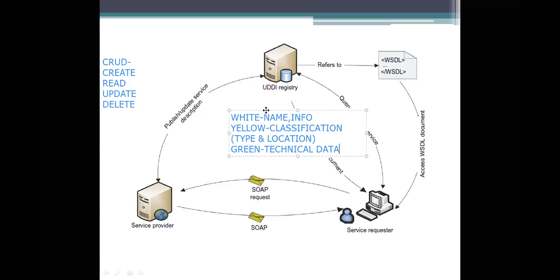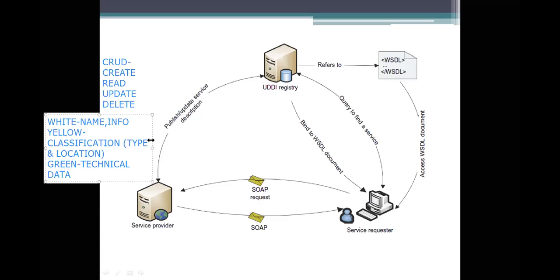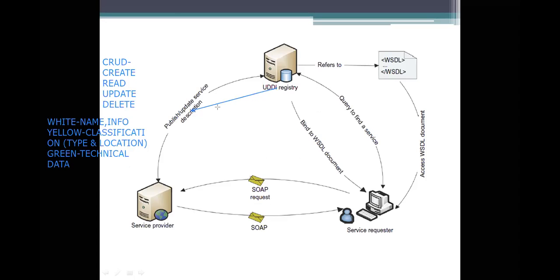So how many types of pages are you having here? We are having three different types of categories here. For whom are you specifying or representing these categories? We are presenting these categories to this UDDI. What this UDDI specifies is that it has three categories of information. Based on that, the information has been processed into three types: white, yellow, and green.